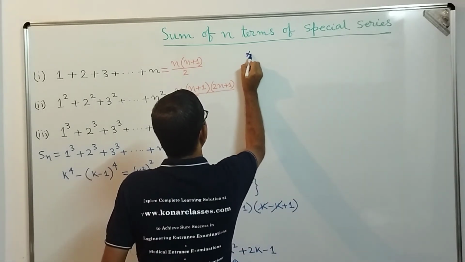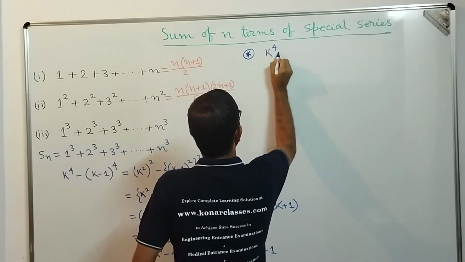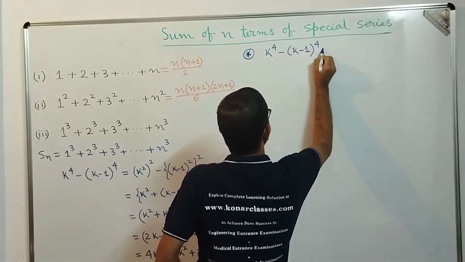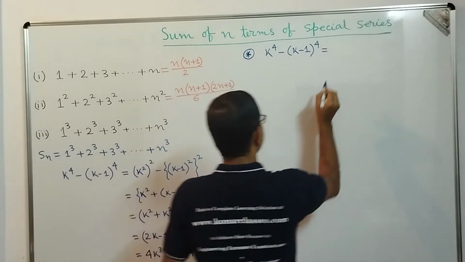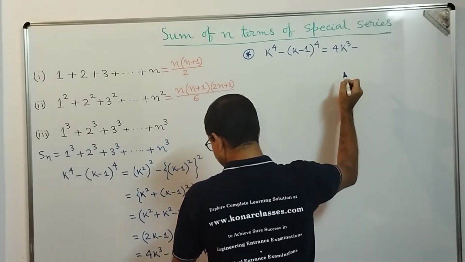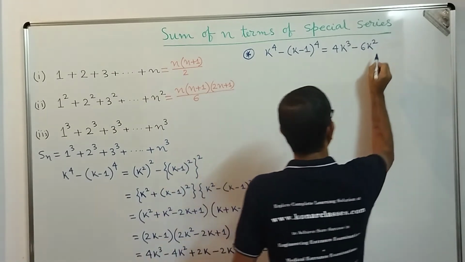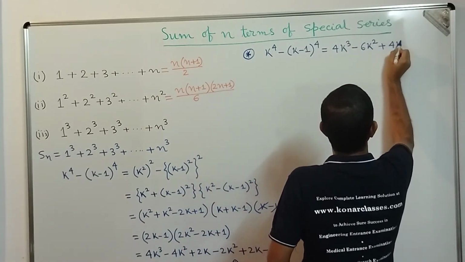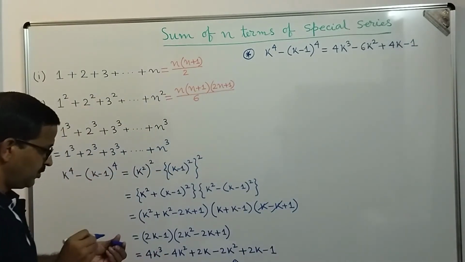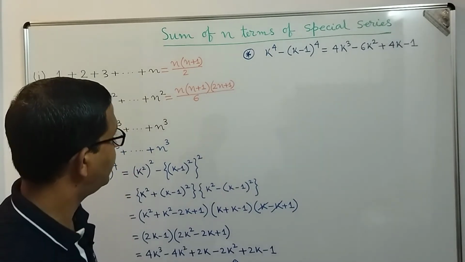So dear students, if we write it here, continuing from this part, we get k power 4 minus k minus 1 power 4 is equal to 4 into k cube minus 6k square plus 4k minus 1, correct? Now we are going to apply the value of k as 1, 2, 3 and up to n.